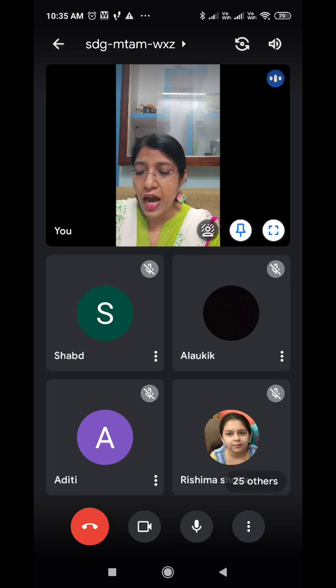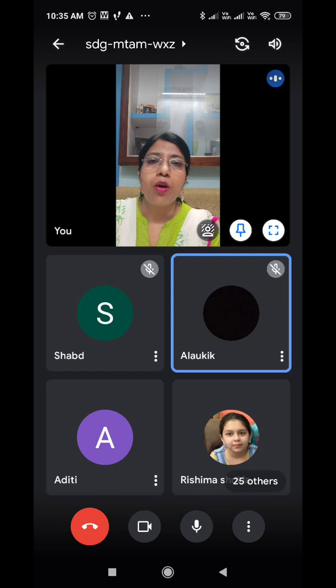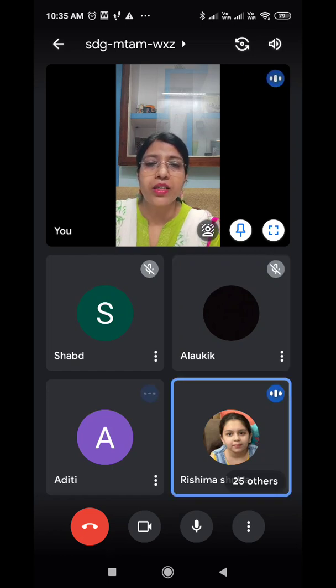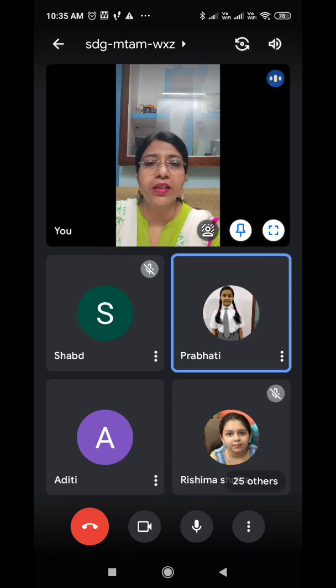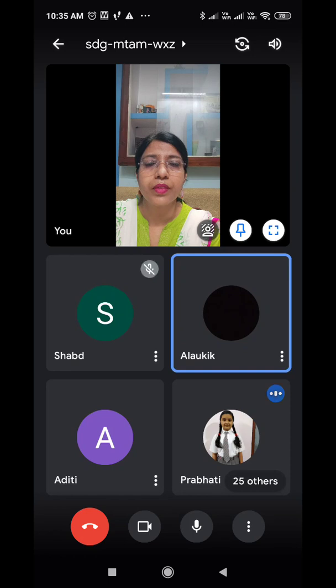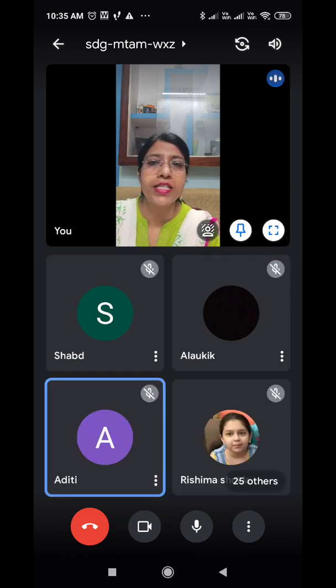Like see, I cut myself while chopping vegetables. What is the verb in this sentence? Cut. And what is the subject? I. I cut what? What did I cut? Myself. So myself will be the object. So the first criterion is fulfilled, that it will be at the object's place.